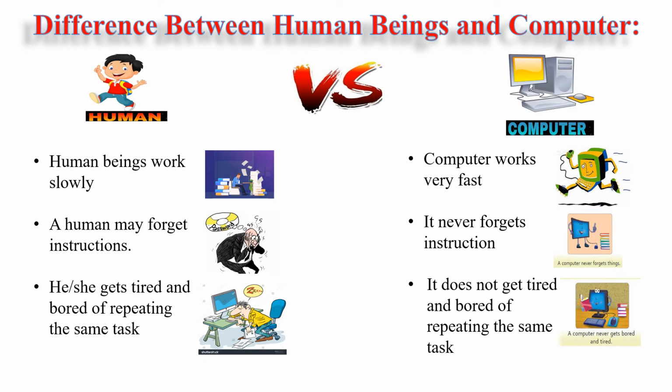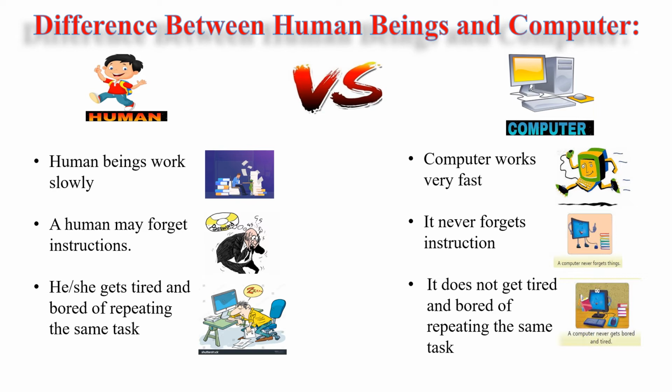Now we will discuss the difference between human beings and computer. Our first difference is human beings work slowly but computer works very fast. If I give you two numbers for multiplication and the numbers consist of 10 digits each, then you will take at least 3 to 5 minutes to calculate it, but with the help of computer you can do this calculation within a few seconds.